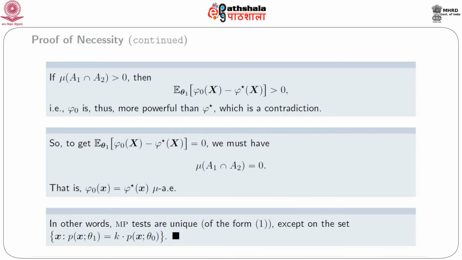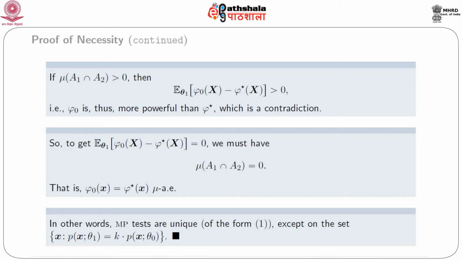If mu of A1 intersection A2 is greater than 0, we get E theta 1 of phi naught x minus phi star x is greater than 0. That is, phi naught is becoming more powerful than phi star, which is a contradiction because we have taken that phi star x is most powerful. So to get E theta 1 of phi naught x minus phi star x equal to 0, we must require that the measure mu of A1 intersection A2 is equal to 0. That is, phi naught x is equal to phi star x almost everywhere mu.